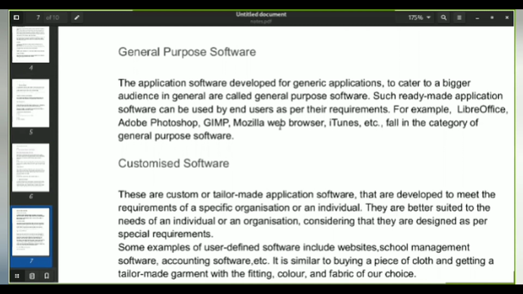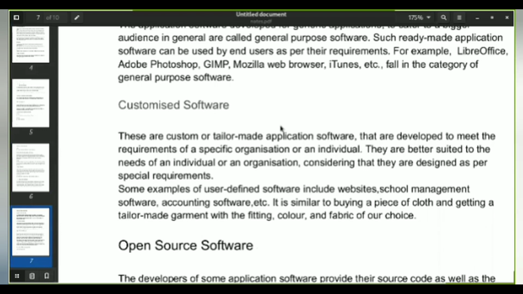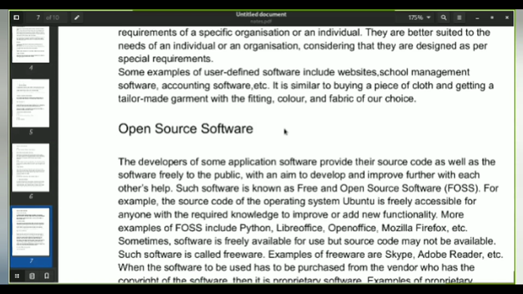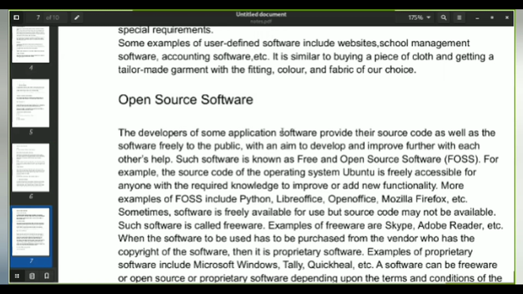Examples of general purpose software are LibreOffice, Adobe Photoshop, YouTube, WhatsApp. Customized software is custom or tailor-made application software developed to meet the requirements of a specific organization or individual. The next is open source software, which is free to use and free to modify. You can modify the code and you are getting the code for free as well. It is also known as free and open source software, that is FOSS.